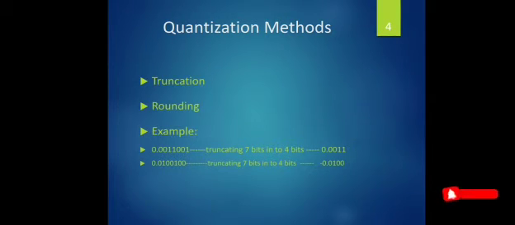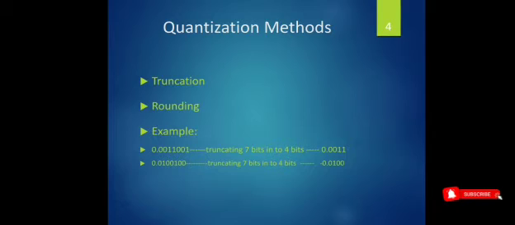Next is rounding. In rounding, see the same example. We have 7 bits rounded into 4 bits, so the answer will be 0.0011. In rounding you check the fifth bit. The fifth bit is 0, so simply discard after the fourth bit. See another example, 0.0100. Rounding into 4 bits means you consider only 4 bits. Here the fifth bit is 1. If the fifth bit is 1, that bit will be added to the fourth bit.